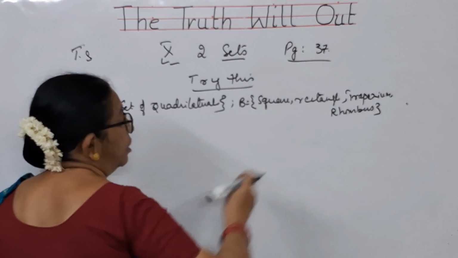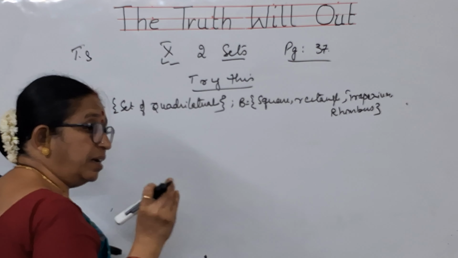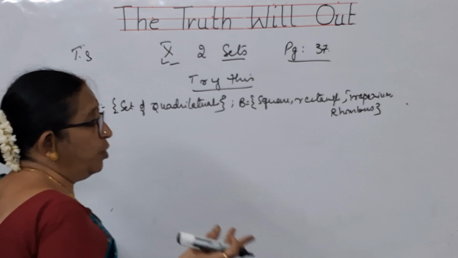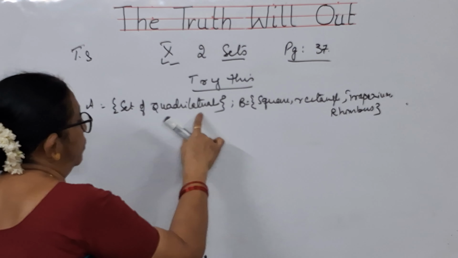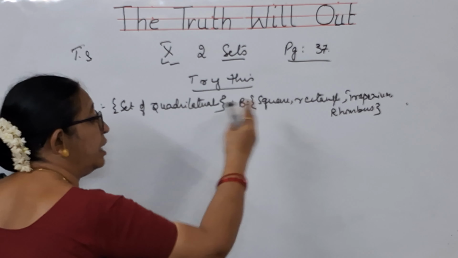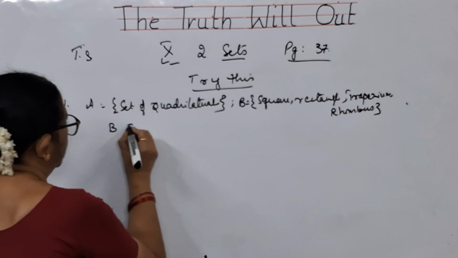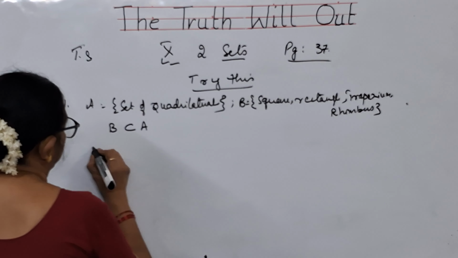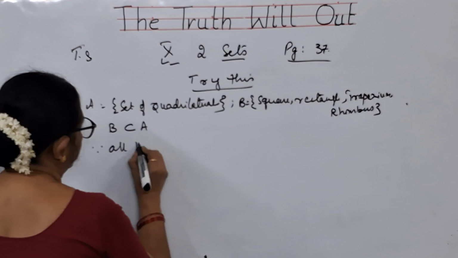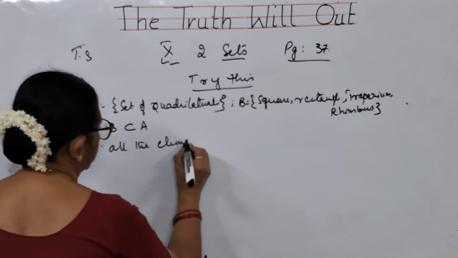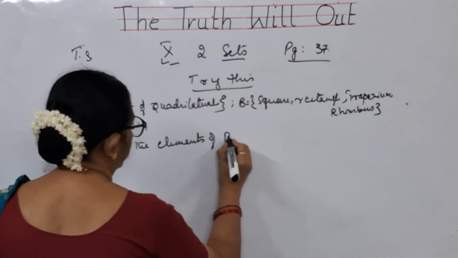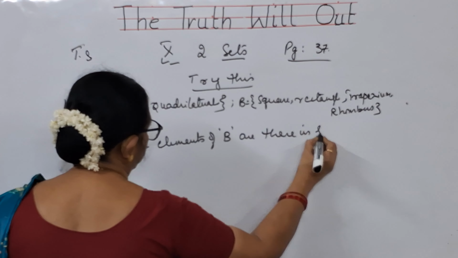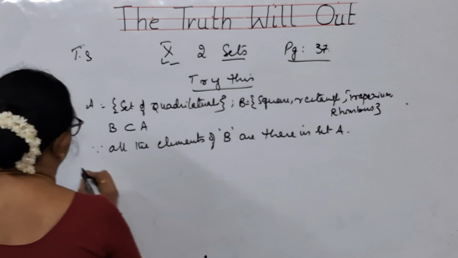But there are other quadrilaterals which have no properties, so we simply call them quadrilateral. That means in the set of quadrilaterals you have something extra than B. So we will say that B is a subset of A. Why? Because all the elements of B are there in set A. This is the reason.